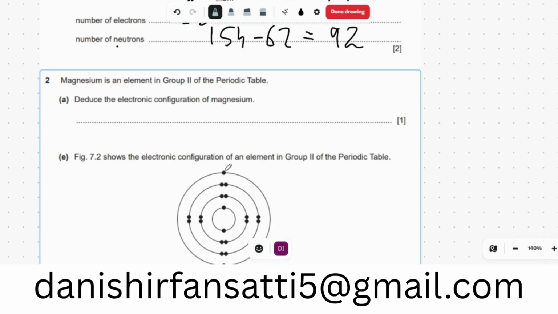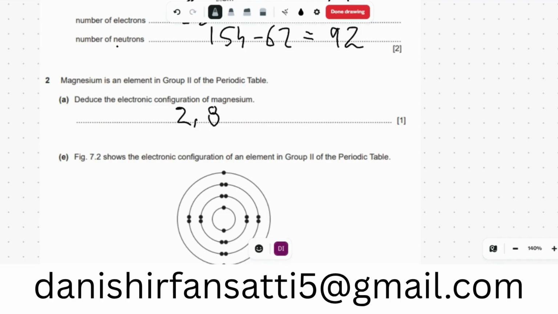A magnesium atom is in group 2 of the periodic table. Deduce the electronic configuration of magnesium. Magnesium has a proton number of 12, so it has this electronic configuration. In the first shell, it has 2. In the second shell, it has 8, and in the last shell, the 2 remaining electrons are placed, so it is 2.